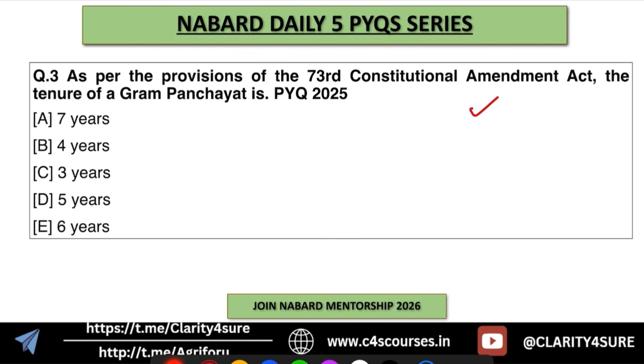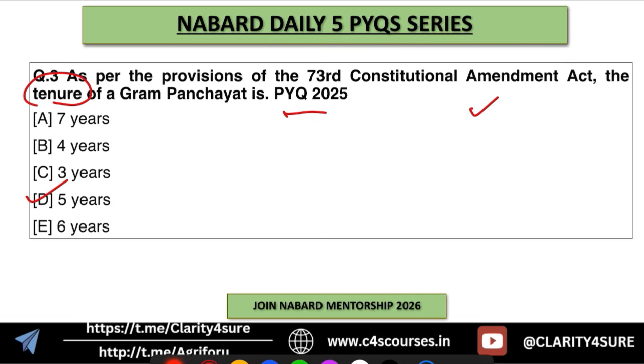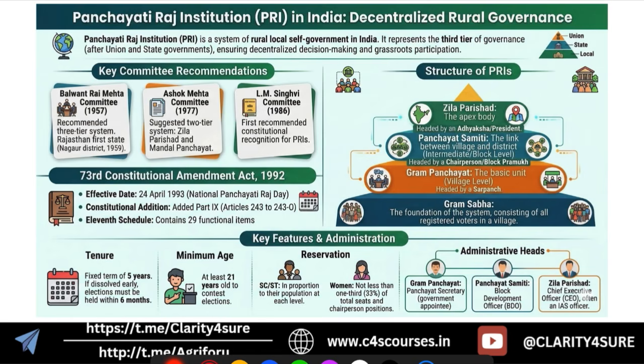Next question is, as per the provision of the 73rd Constitutional Amendment Act, the tenure of the Gram Panchayat is what? So yes, we know the answer is option D, that is 5 years. Okay, so let's discuss the PRI, that is Panchayati Raj Institution. It is decentralized rural governance. Okay, so it is a system of rural local self-government, right? And it ensures decentralized decision making and grassroots participation.